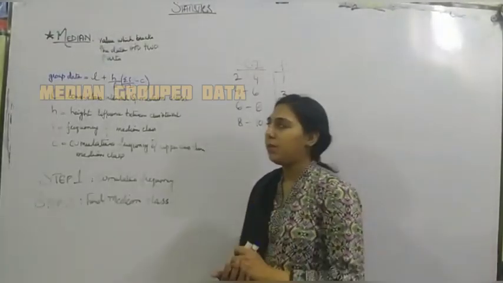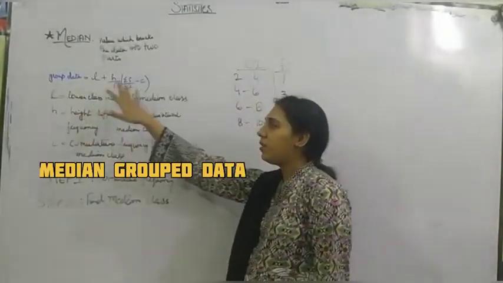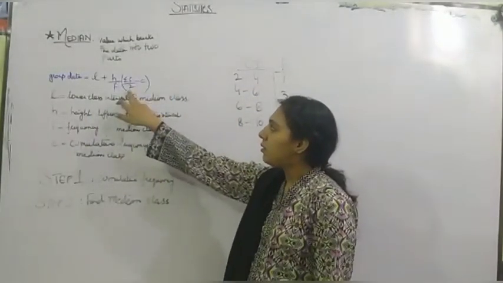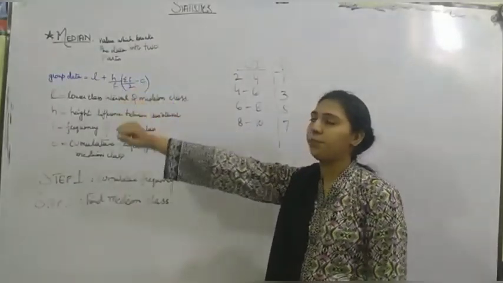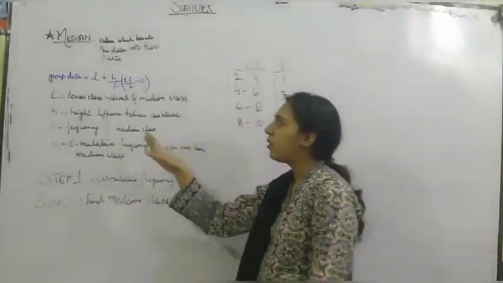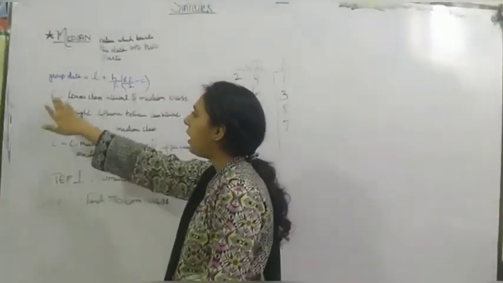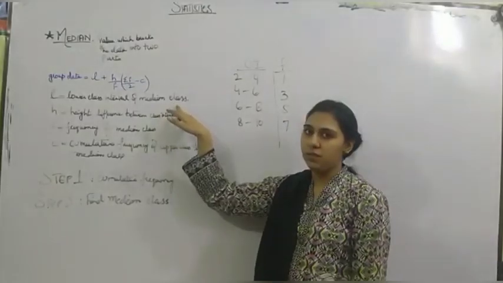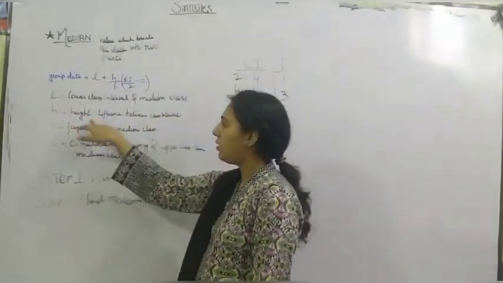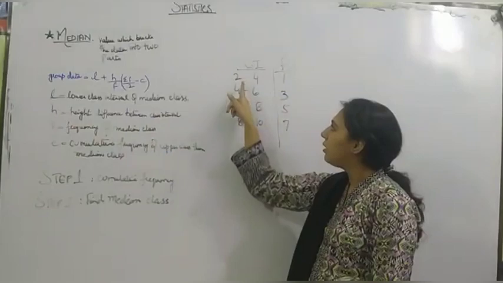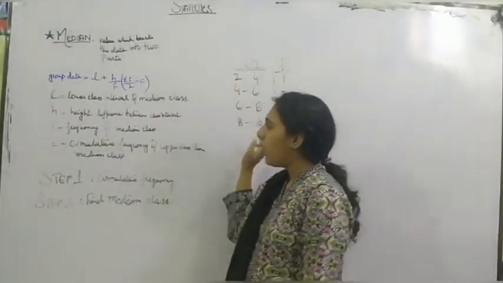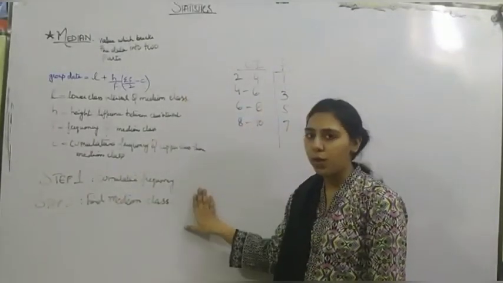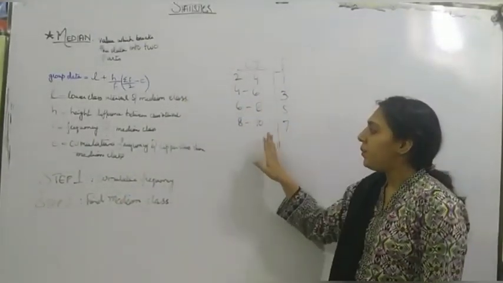Now, moving on, grouped data. This is the formula for grouped data. L plus h upon f into summation f upon 2 minus c. What does each symbol represent? L is the lower limit of the median class interval. Height, h, is the height difference between class intervals. These are the class intervals. But to complete our formula, we need to find the median class first.